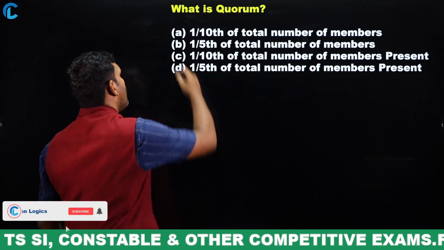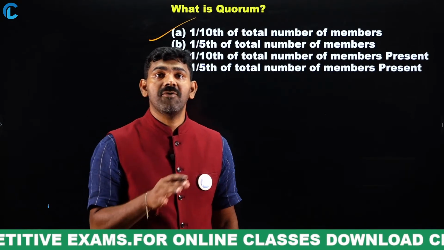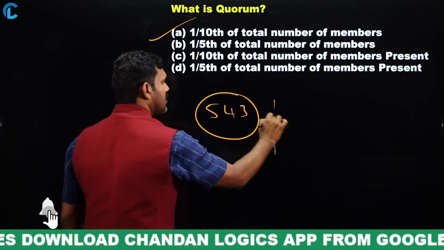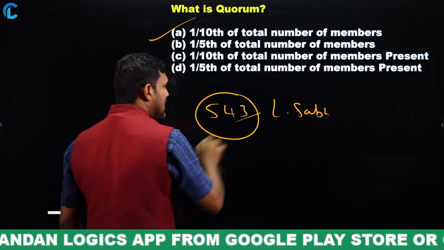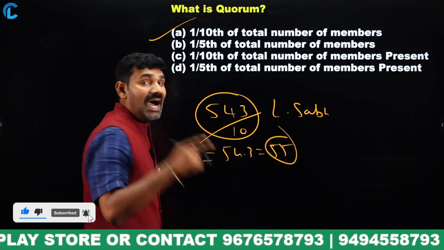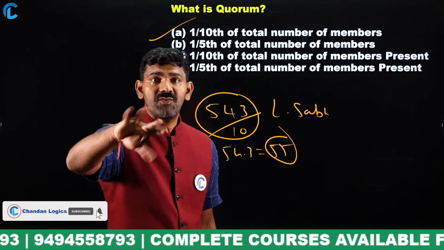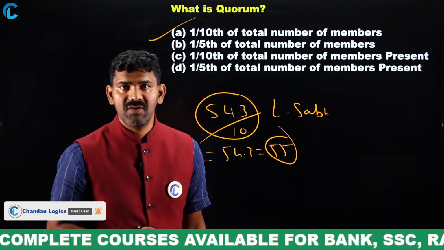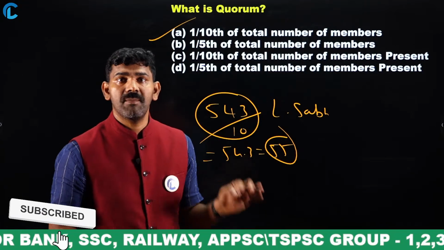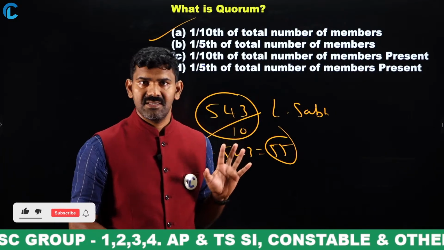The answer is 1/10 of the total number of the members, not how many members are present. It's the total number of members. For example, let us say we have 543 seats in Lok Sabha. Now, what is 1/10? It's 54.3, which means 55. So unless and until 55 members of the Lok Sabha are present, the session will not go on. That is called a quorum. So 1/10 of the total strength of the house is going to be the quorum of any assembly or house. Very important.